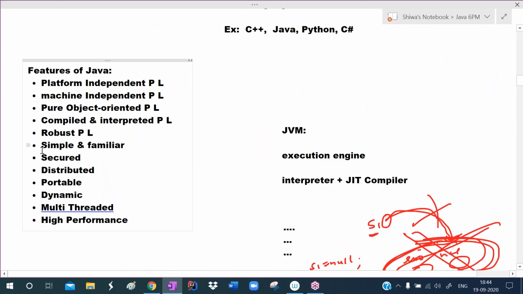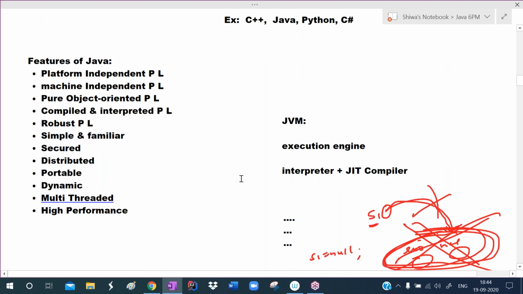Next, I am calling Java a simple and familiar programming language.